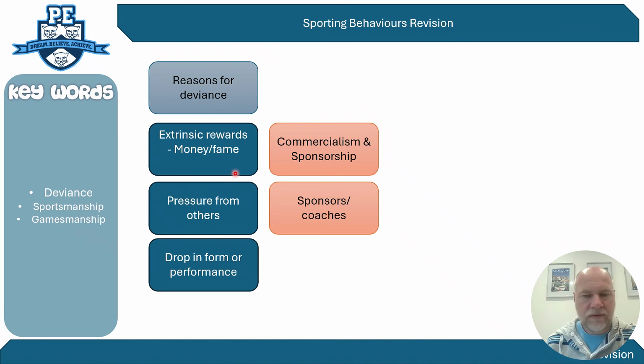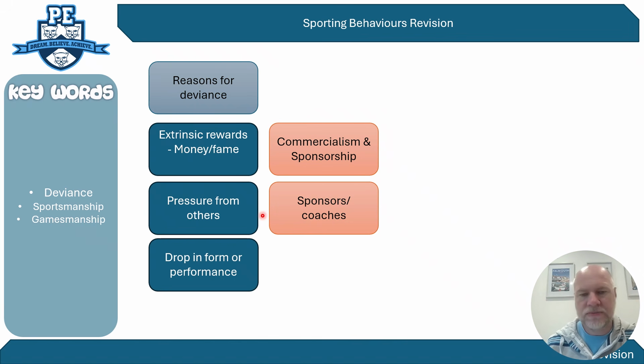So the commercial side of sport gives players the sponsorship, and you could pick any number of players or performers, an example of why they may become deviant because of the amount of money that they're earning is relevant. So Tiger Woods earns millions and billions of millions of dollars. Any sort of player you could refer to.